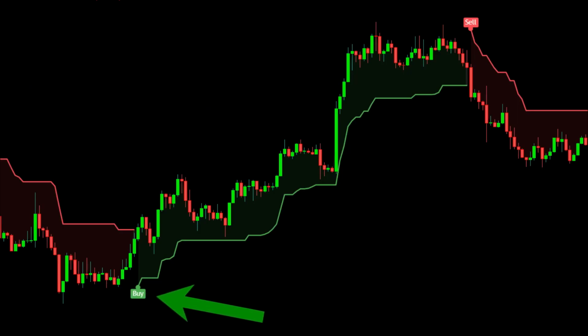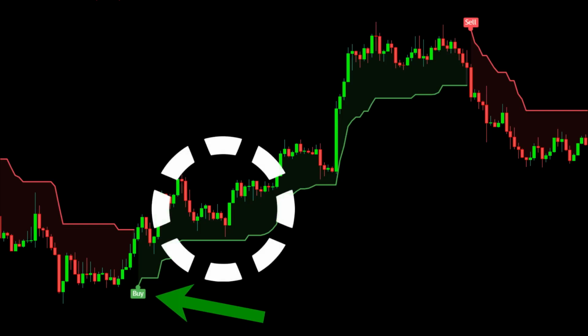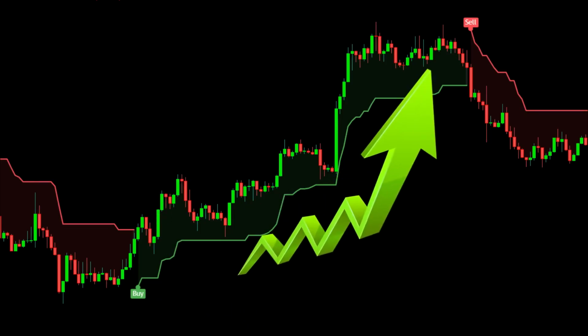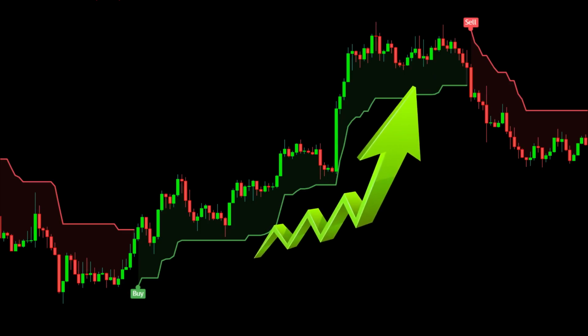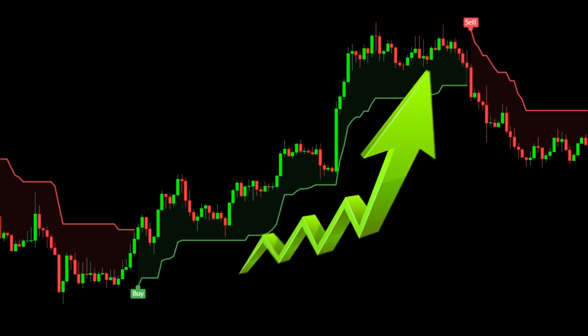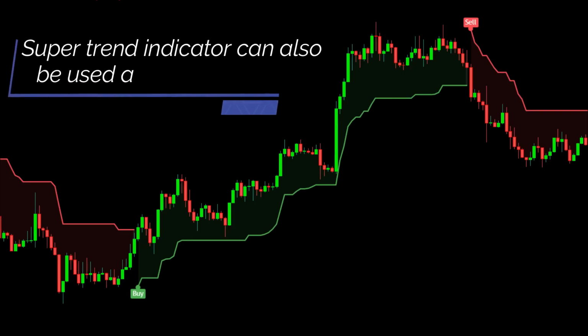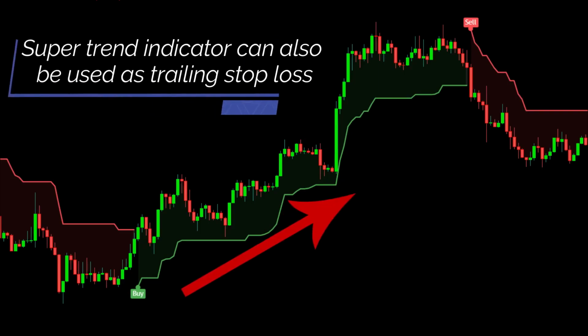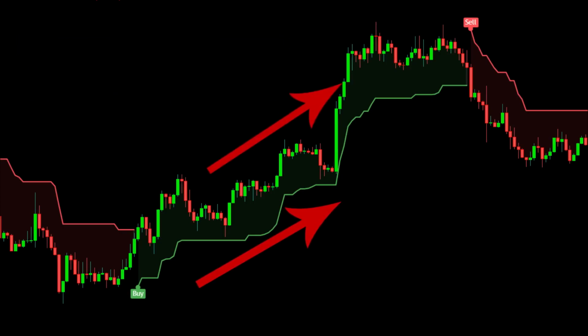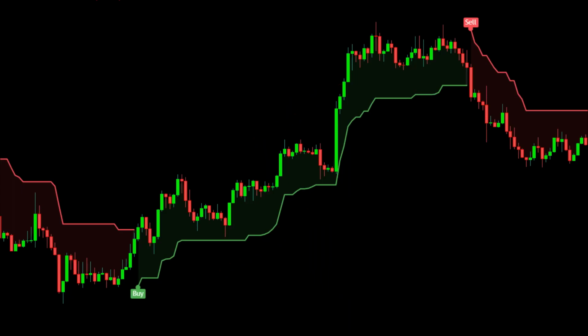If a buy signal has been generated in the supertrend indicator, and the price comes towards the green line, then it can react as a good support, and we can consider buying there. The supertrend indicator can also be used as a trailing stop loss. In the case of a buy signal, as soon as the price moves upward, the line of the supertrend indicator also moves upwards. As the stop loss goes up, we can trail or change our stop loss, so that we can make maximum profit.